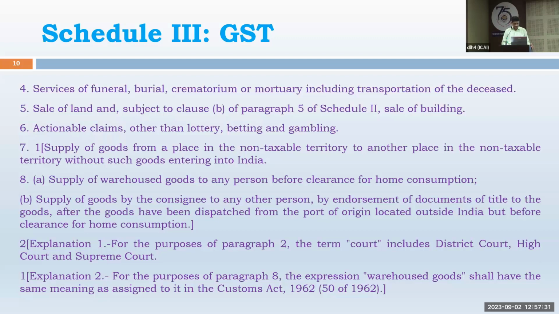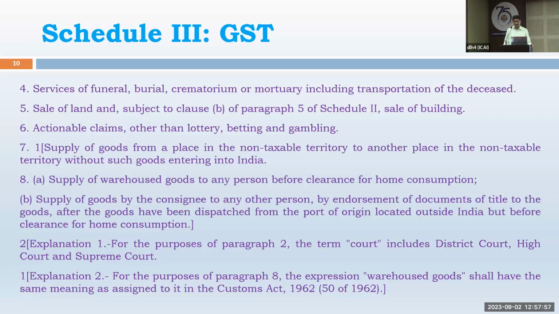Then supply of warehouse goods. Now, item number 8, B, C, D, etc. has to be considered together. Actually, it is a purchase of goods. So there may be certain expenses involved in it, but it is a purchase of goods, not to be considered otherwise also. I'll tell you what that is. Supply of warehouse goods to any person before clearance for home consumption, that is 8B.